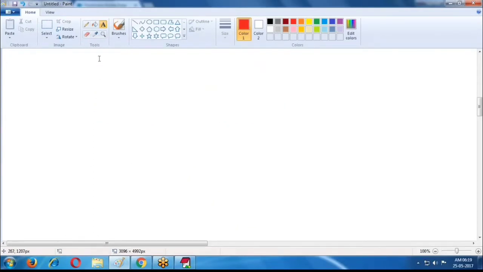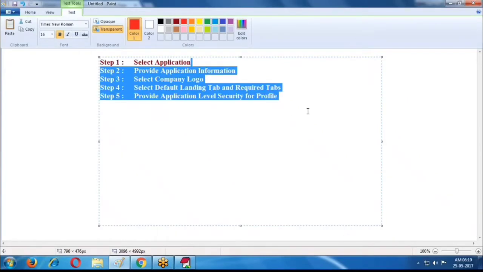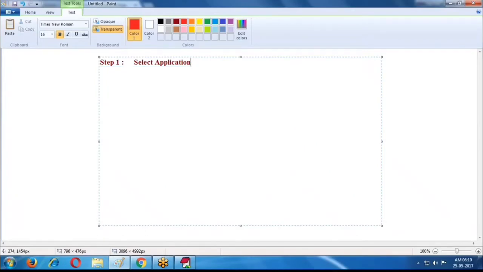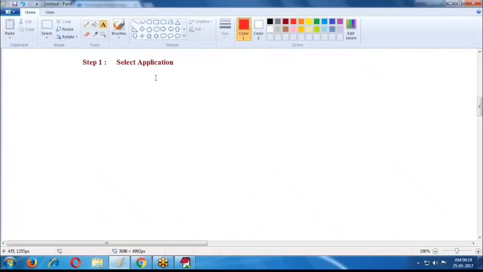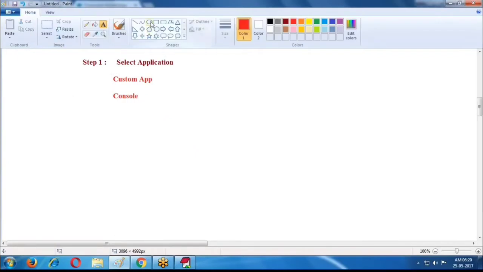So what is the first step? Select application type. In the application type, two options are given. One is custom app, one more is console.